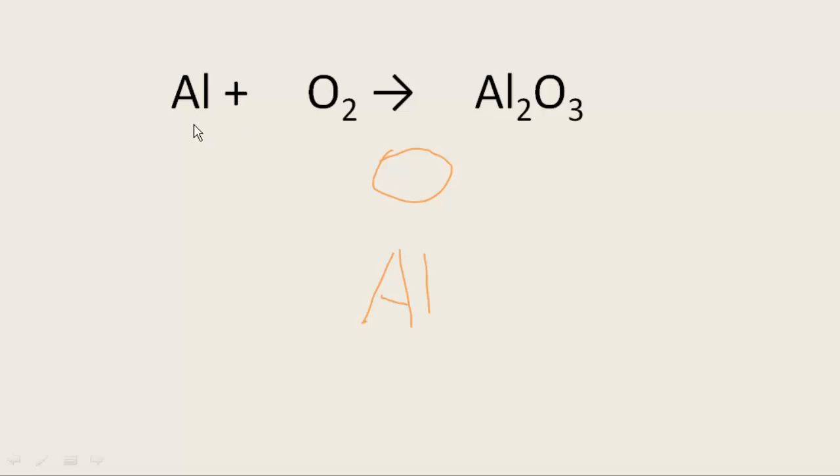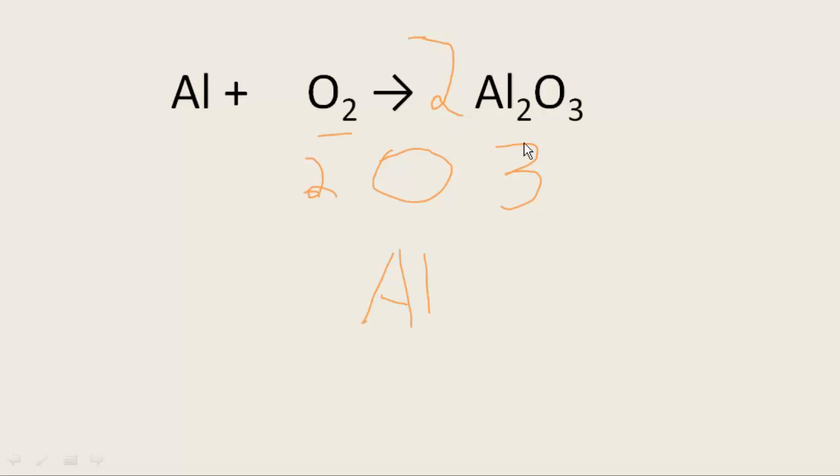How many oxygens do I have over here? Well, I have one set of 2, so I have 2. So let's just write a 2 here. Okay, on this side I've got 3, so that doesn't look too good. Well, that's not balanced. I might as well not go any further because I can't balance that. So I come over here. What can I do? I need more. Well, how am I going to make 2 into 3? Well, I can multiply this by 2.